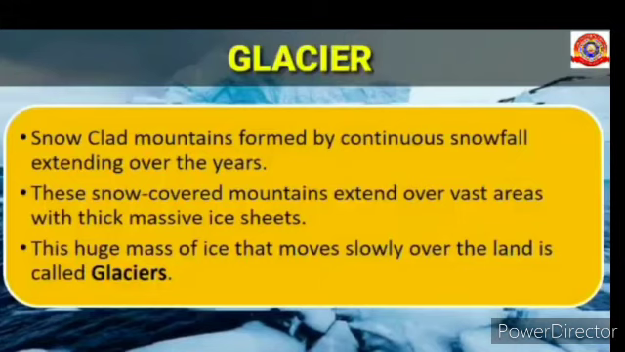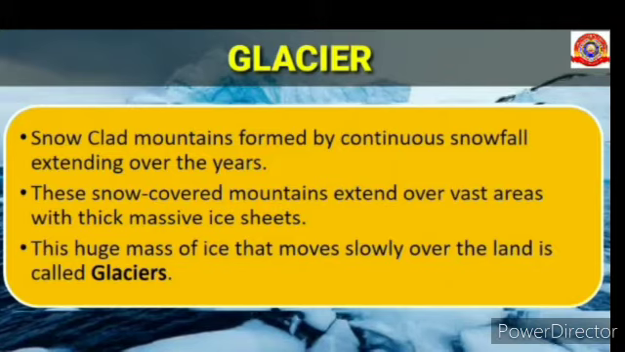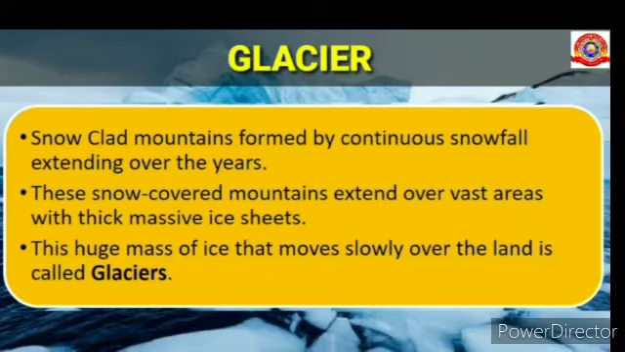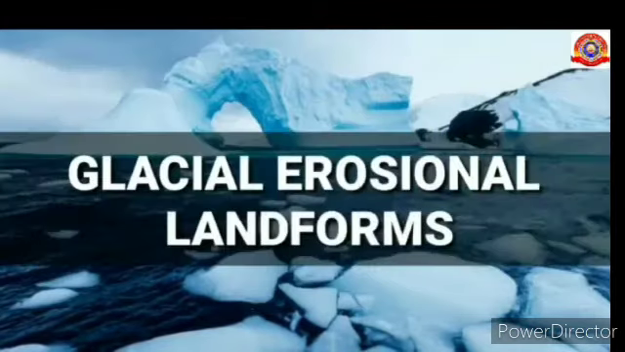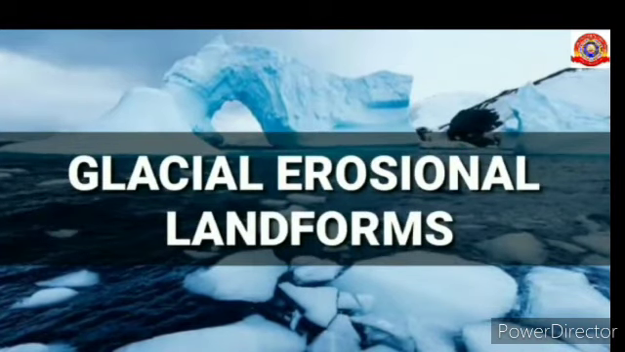Snow-clad mountains formed by continuous snowfall extending over the years. These snow-covered mountains extend over vast areas with thick massive ice sheets. This huge mass of ice that moves slowly over the land is called glaciers. Let's learn about glacial erosional landforms.